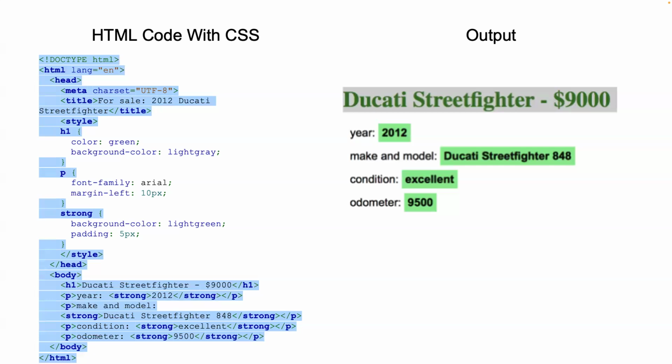CSS allows you to separate content from the presentation, making it easier to manage and update the look and feel of your web page. With just a few lines of CSS, you can dramatically change the appearance of your content. By applying styles to specific elements such as headings and paragraphs, you can create a consistent and visually appealing design that enhances readability and user experience.